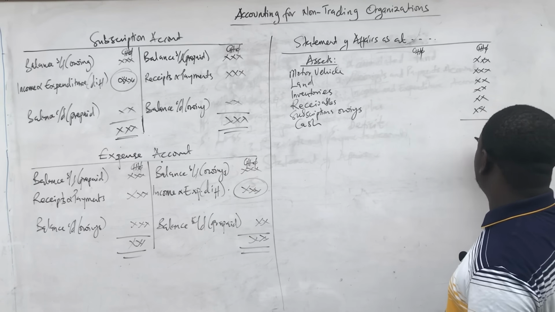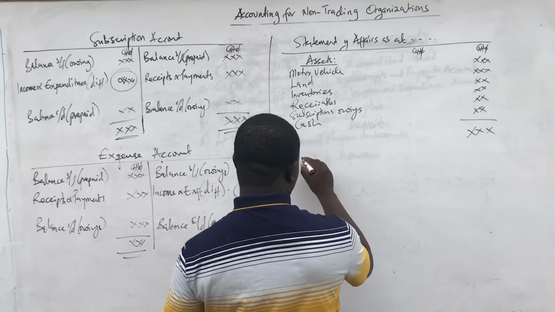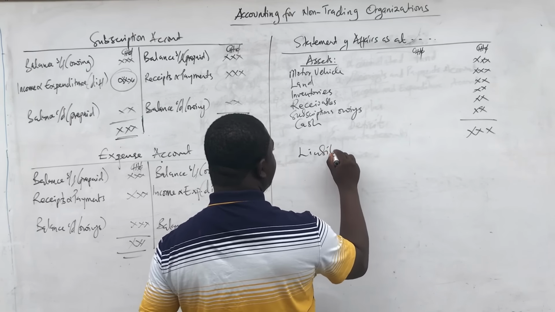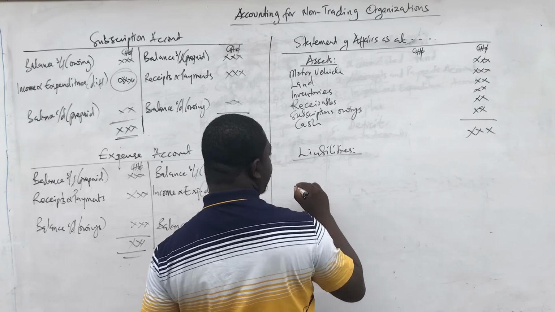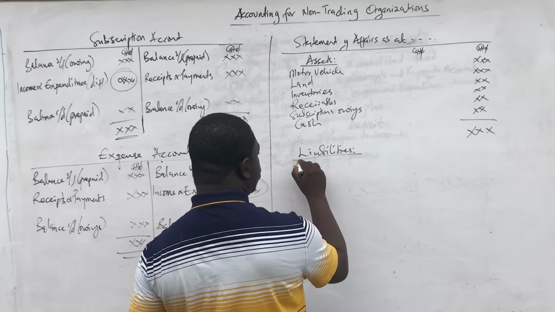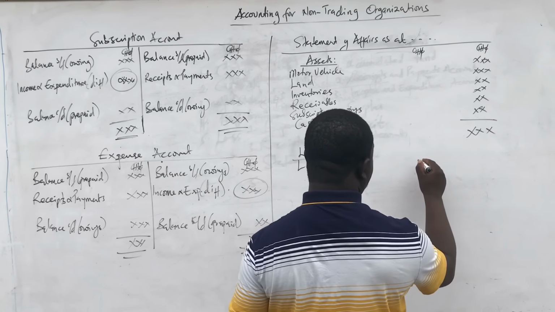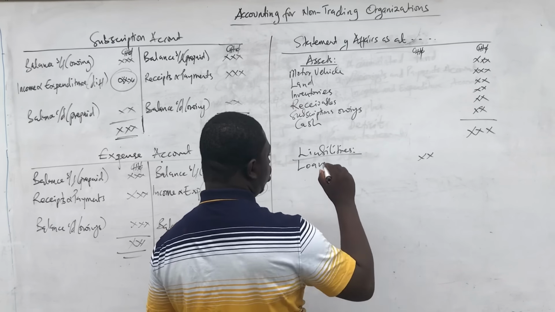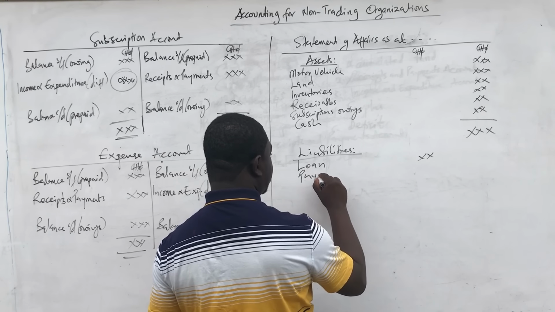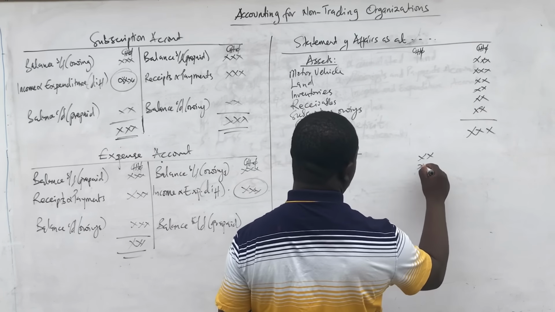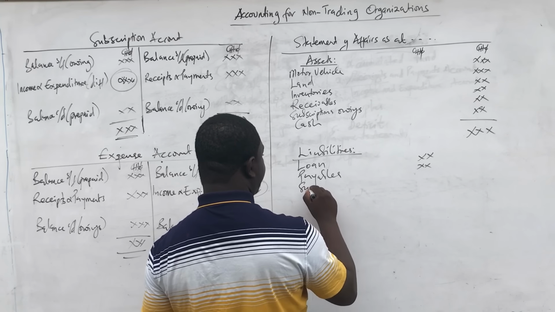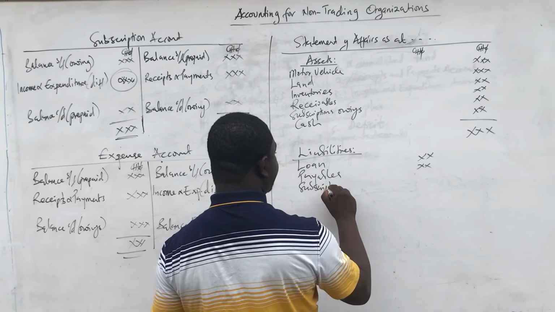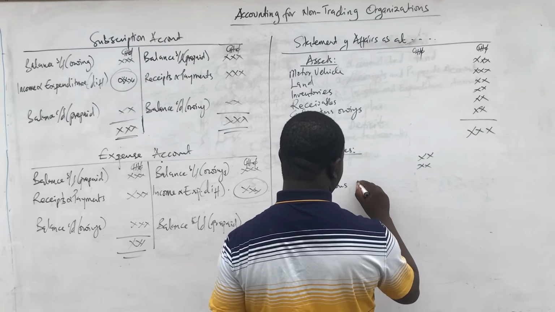So let's assume these are your assets. You list them, you have your total assets, and then you can take out your liabilities. It's as simple as ABC. And so in your liabilities, you could have a loan that you are using for a project, or you could have some payables, and then you could have subscriptions prepaid, and expenses owings.